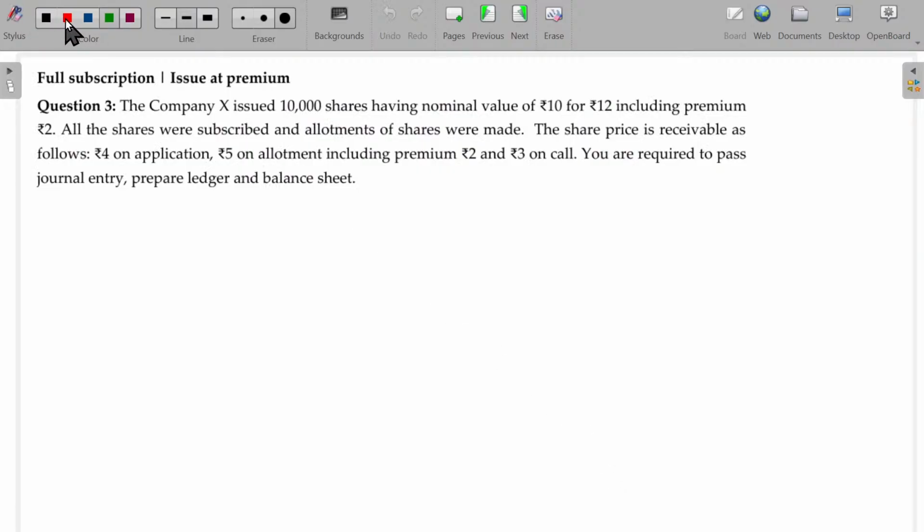Now, in this illustration, the company XC issued 10,000 shares having nominal value of rupees 10 but for 12 including premium. So issue at a premium. If nothing is stated, that additional money over the face value is collected, named as securities premium, usually collected with the share allotment money.